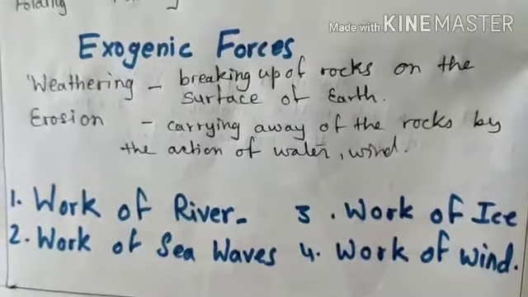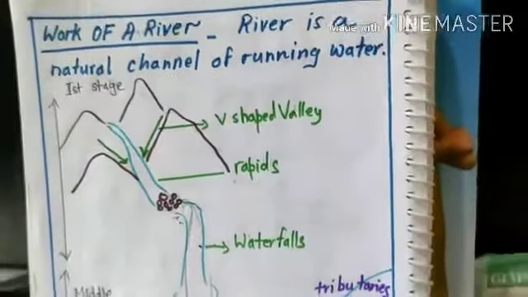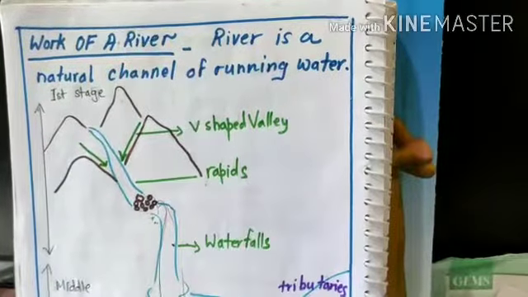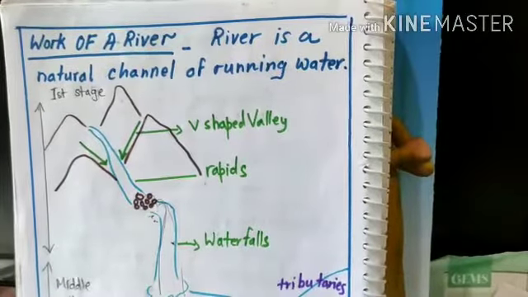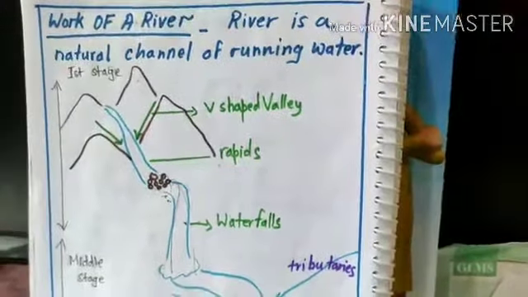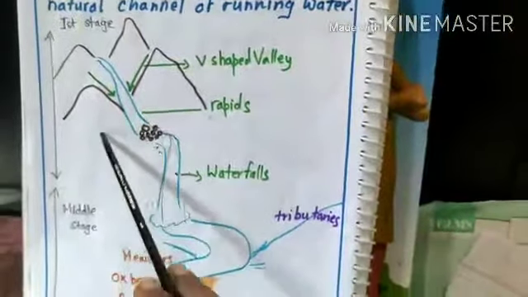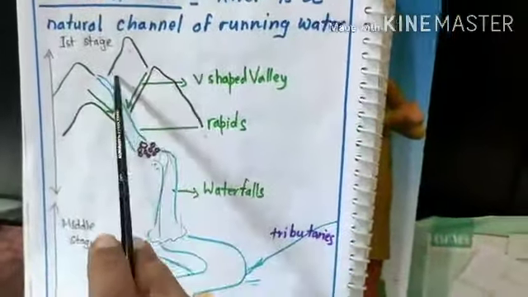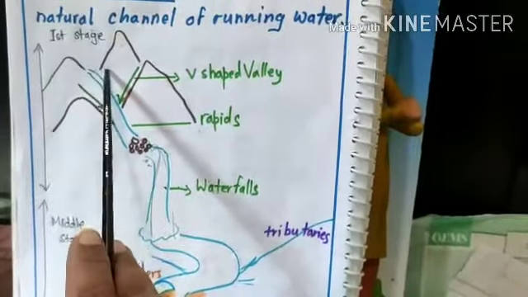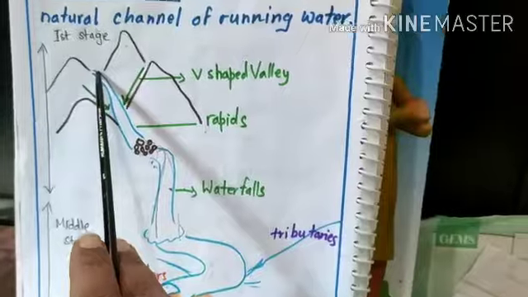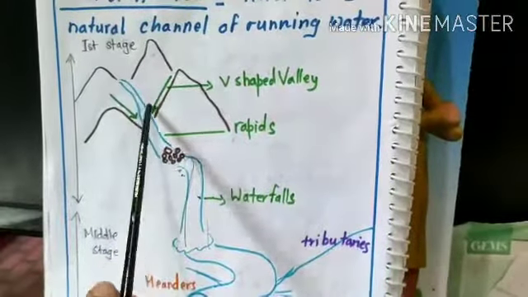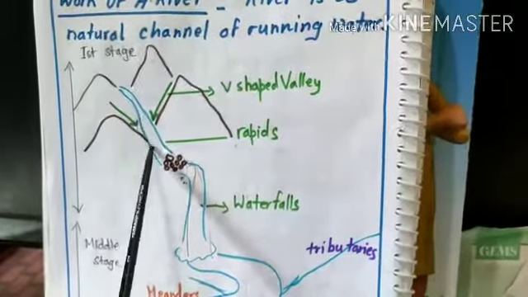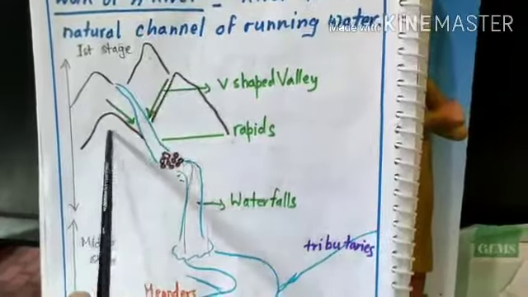So first of all, we will know about the work of a river. This is a picture showing how the river completes its journey. River's journey starts from a high place like mountains. River's journey can be divided into three parts: first stage, middle stage, and last stage. In the first stage, the river starts its journey with very great speed. It is coming from a great height, so its speed is very high, and it basically does destruction work, that is erosional work, and due to this it creates a V-shaped valley.